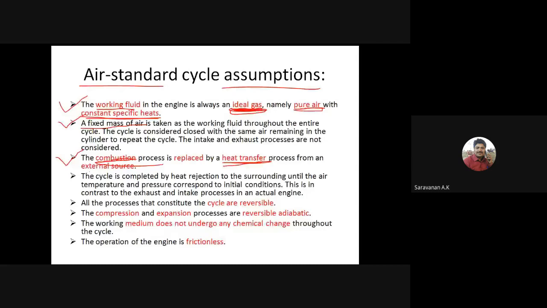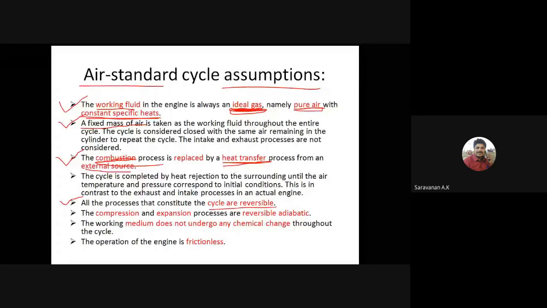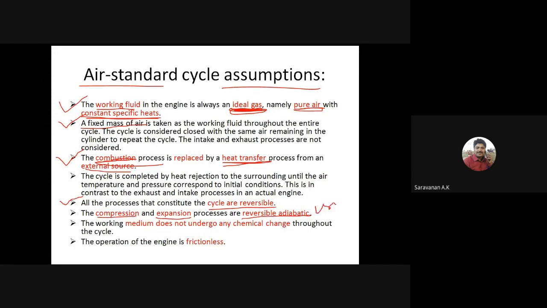then all the cycles are considered reversible processes, and the compression stroke and the expansion stroke are considered reversible adiabatic or isentropic processes.